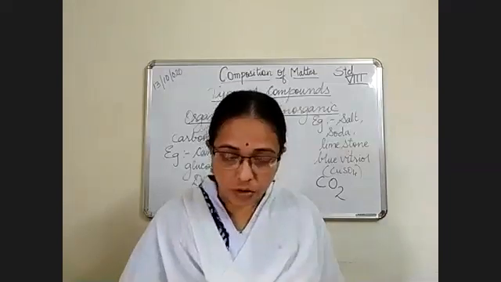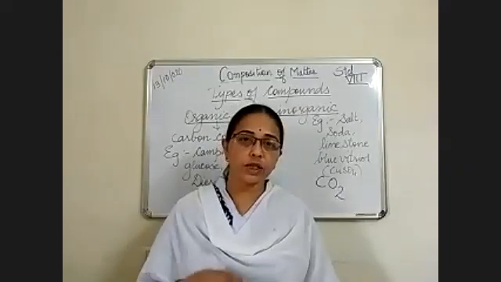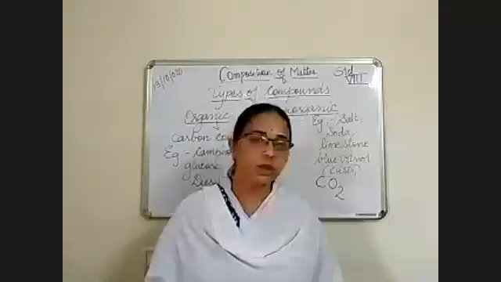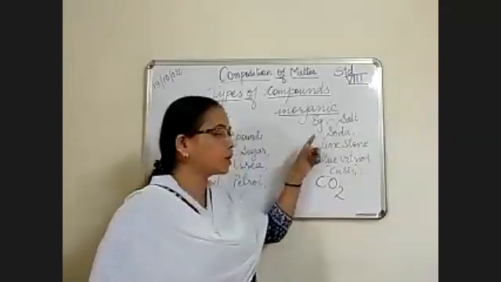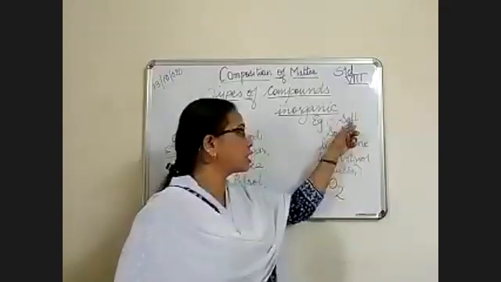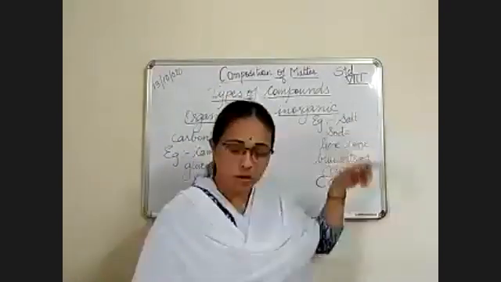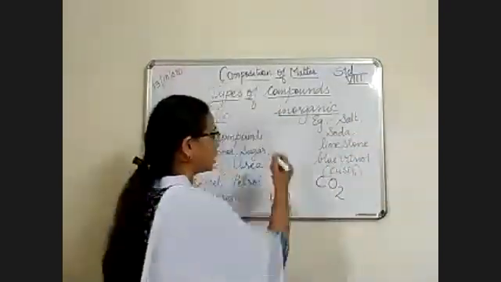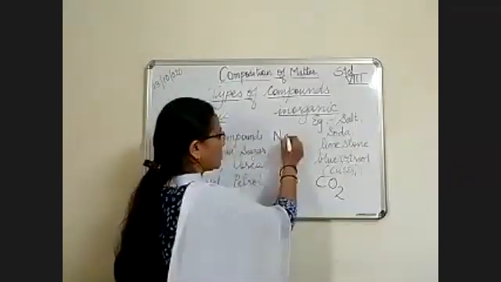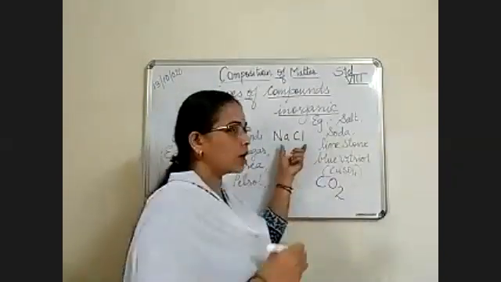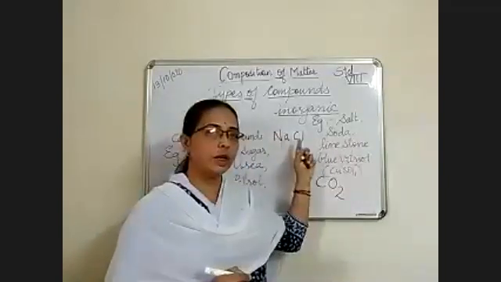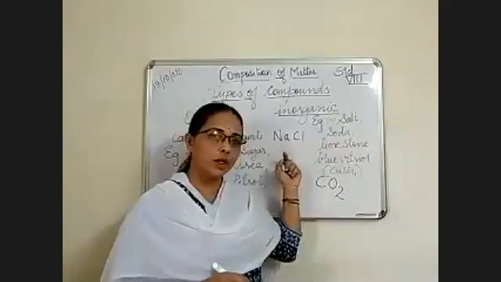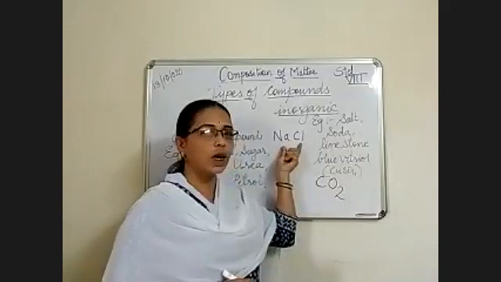Further, we'll study organic and inorganic. Even though these compounds are there, they are bonded together chemically. If we take salt, that is NaCl, here one is giving the electron and the other is taking the electron. So they are bonded with each other chemically, sodium and chlorine.